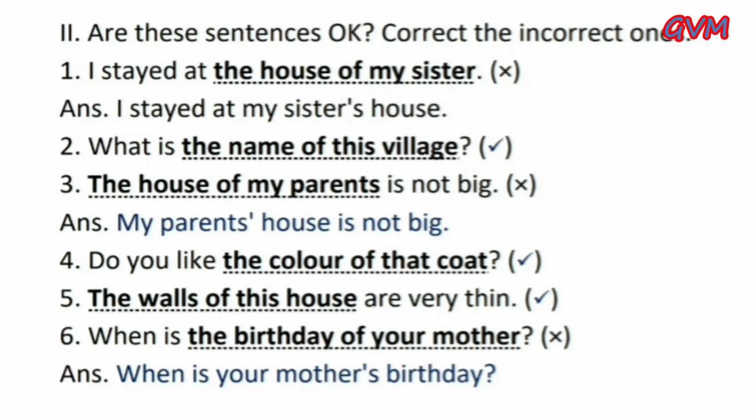Second, what is the name of this village? This one is the right answer. So there is no need to correct this one. Third, the house of my parents is not big. This is incorrect. In this sentence, we use apostrophe s and the correct answer is my parents' house is not big. Fourth, do you like the color of the coat? This is correct. Fifth, the walls of this house are very thin. This is also correct.